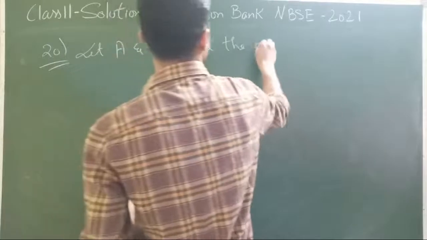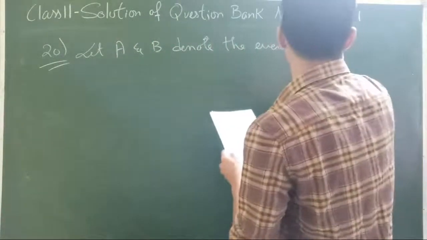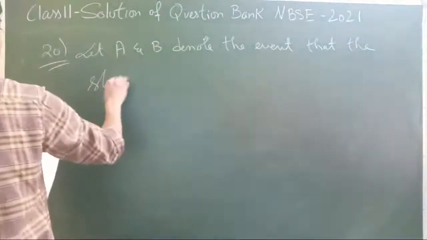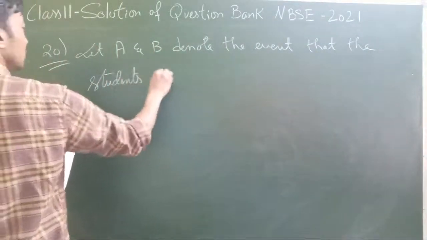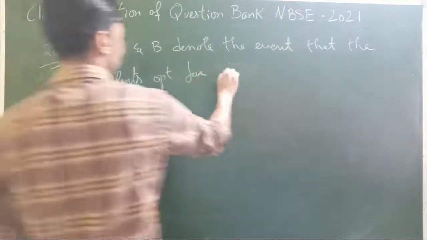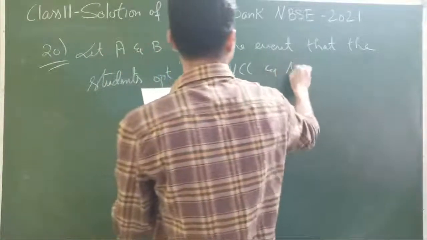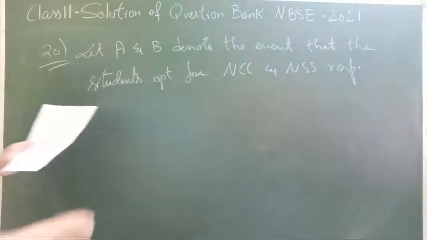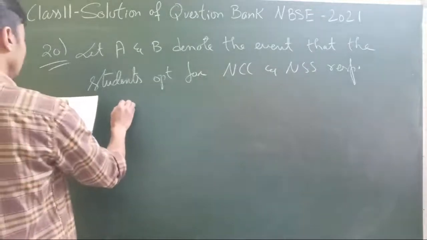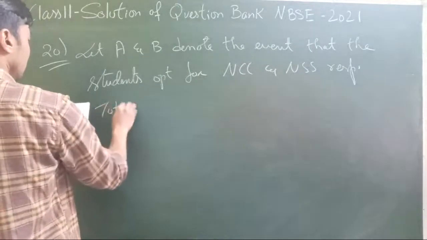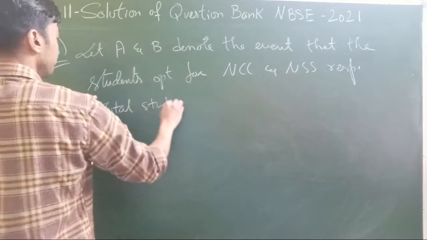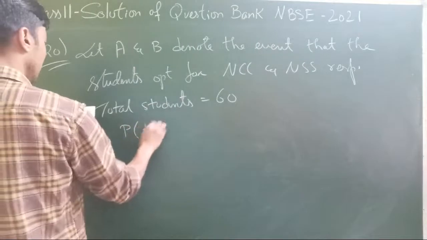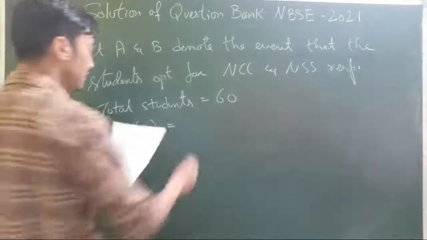denote the event that the students opt for NCC and NSS respectively. So what is given to us is the total students. We have 60 students. So in that case, the probability of students opting for NCC will be how many?